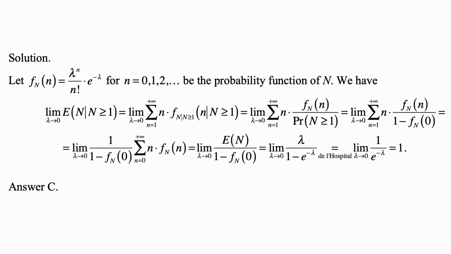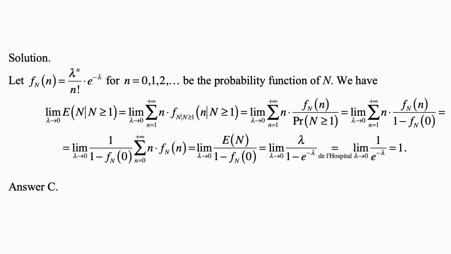And here's the solution. The probability function for the Poisson distribution is of the form f sub N of n equals lambda to the n over n factorial times e to the minus lambda, for n equal to 0, 1, 2, and so on. And then the limit of the expected value of N, given that N is greater than or equal to 1, is the limit of the sum from n equals 1 to plus infinity of n times f sub N of n, given that N is greater than or equal to 1.